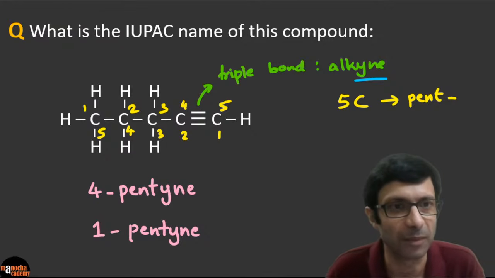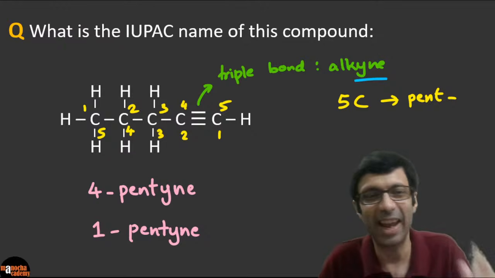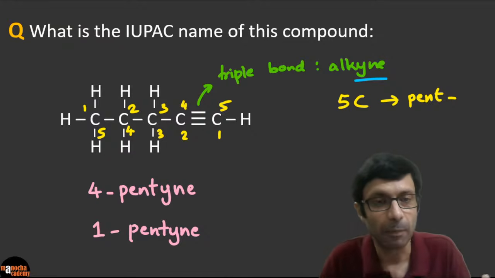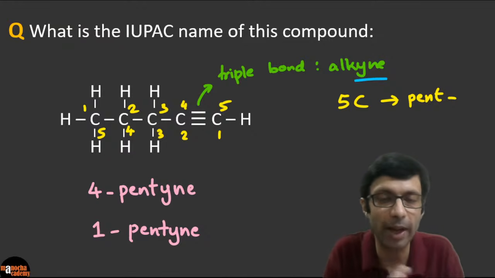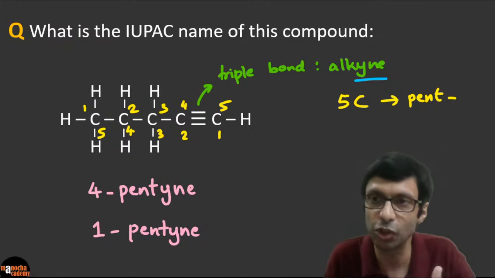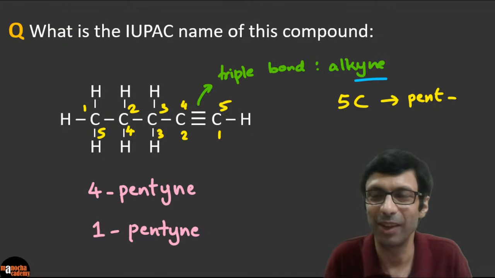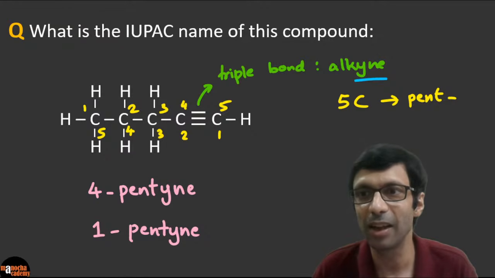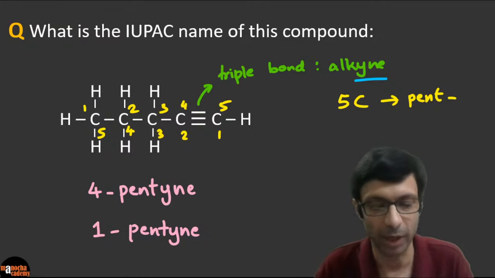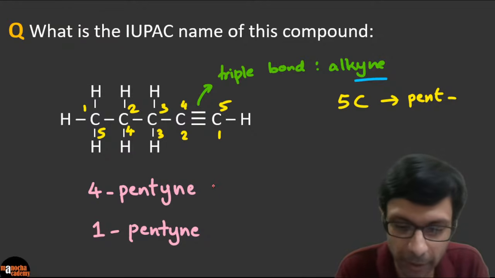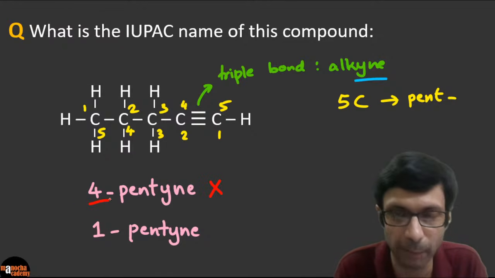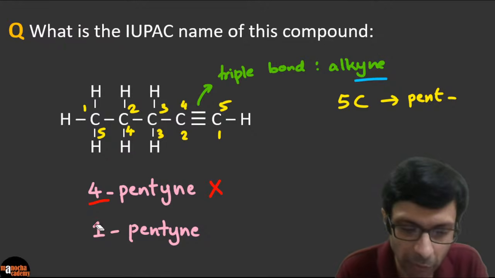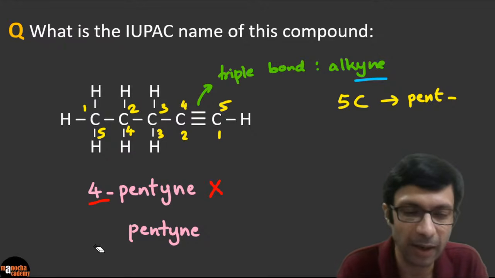What should be the correct answer? Excellent, guys, excellent. The correct answer, no, it will not be 2-pentyne, it will be 1, right? Because the triple bond is between 1 and 2. So we can say the triple bond is positioned at carbon atom 1, right? When the triple bond is between 4 and 5, we say the triple bond is positioned at carbon atom 4. Okay, so the correct answer, so this will not be the right answer because we have chosen the higher number. The correct answer is going to be 1-pentyne, or simply we will remove the 1. The answer is simply pentyne.